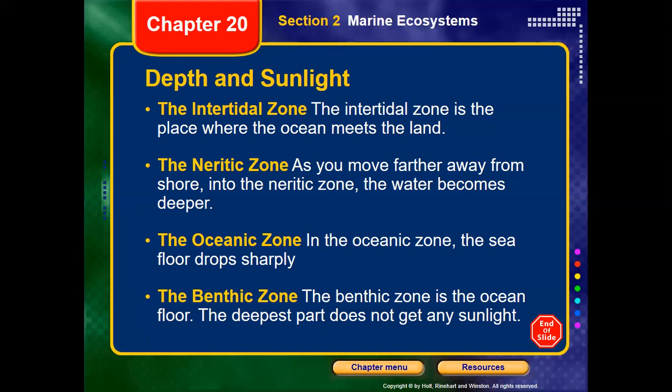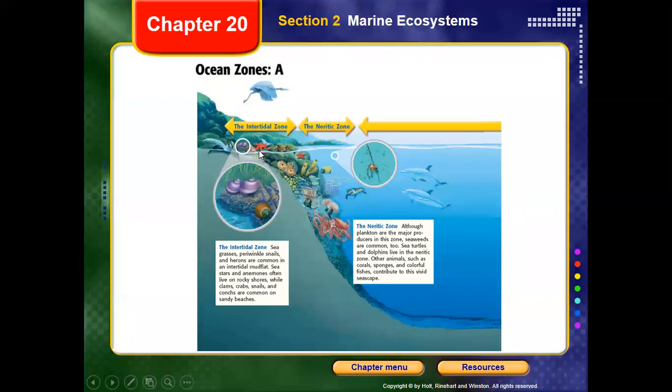So the first one here, the intertidal zone. The intertidal zone is the connection between the shore and the water, or that's the place where the water meets the land. This is an important thing here, let's watch this. That's the intertidal. This part is very shallow water, and it is most affected by tides and ebbs, in which the waves are moving forward and backward. During the forward and backward movement, this part may be uncovered. That means the water doesn't cover it.